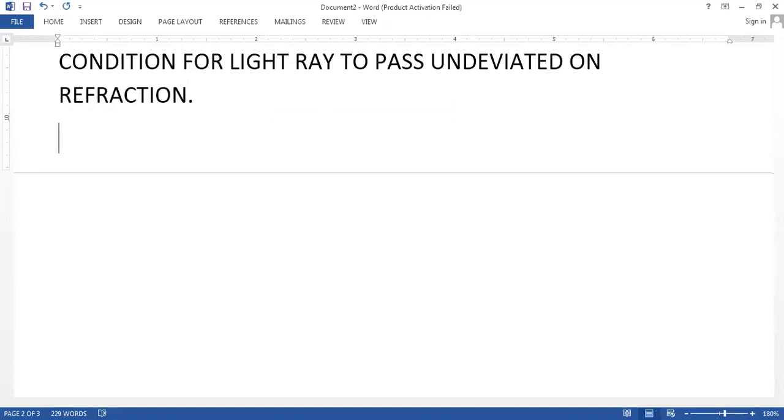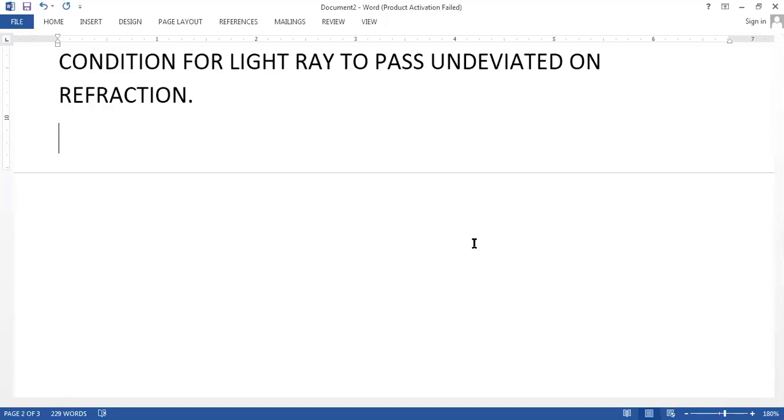Okay, so we are going to talk about the condition when the light ray passes undeviated on refraction. Can you tell me what is that condition when the light ray will pass undeviated on refraction?